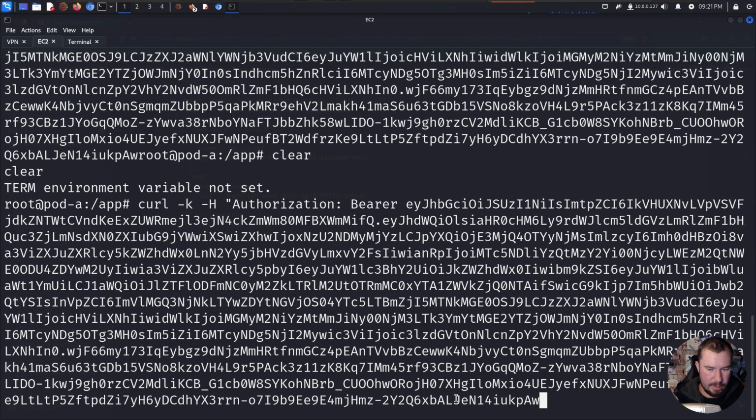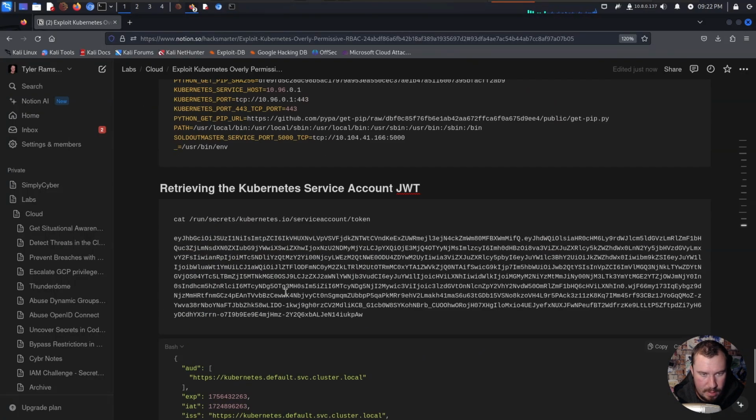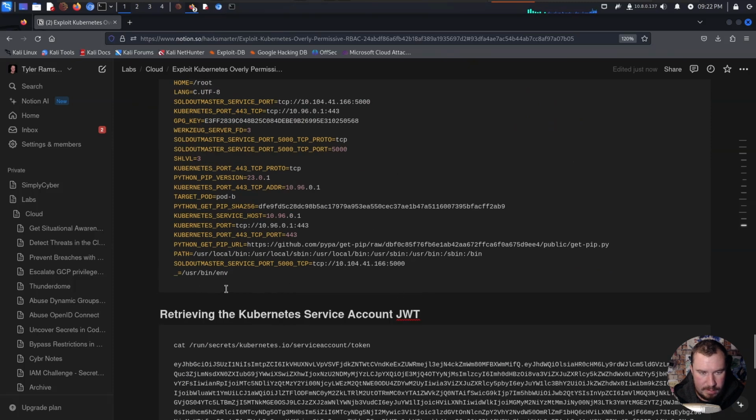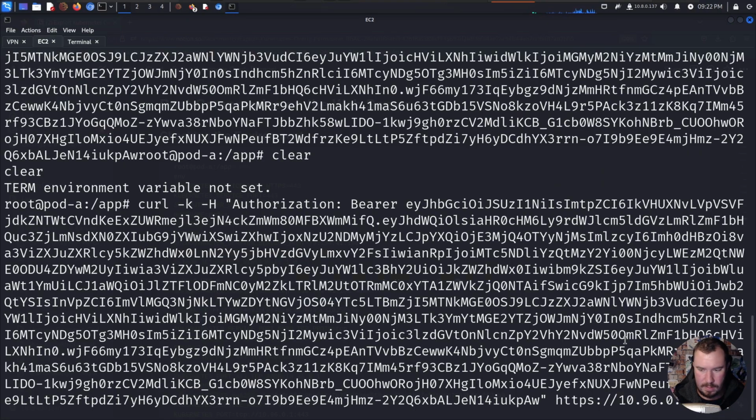Oh no, we already have the quote. And that is going to serve as our authentication. And now we want to hit the IP that we saw running. If we jump back over to our notes, I believe it's going to be this IP right here. I'll go ahead and give this a shot, see if I'm right.